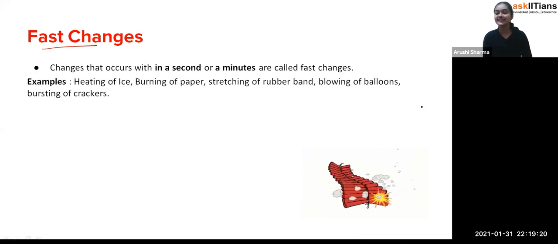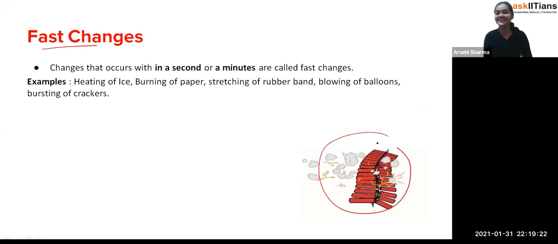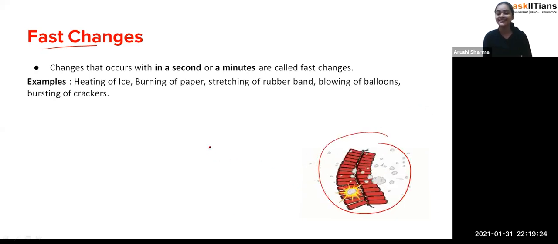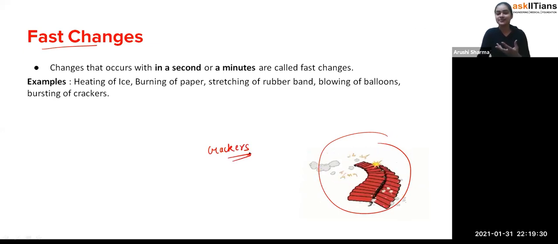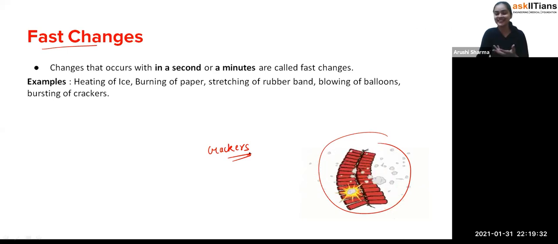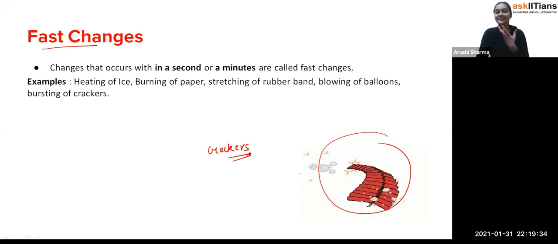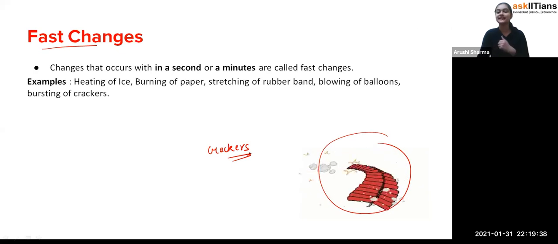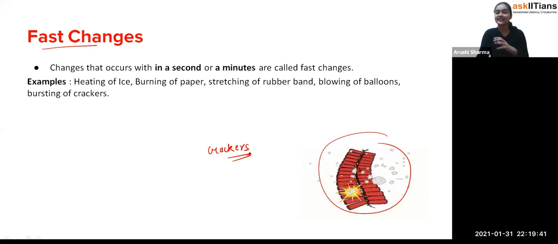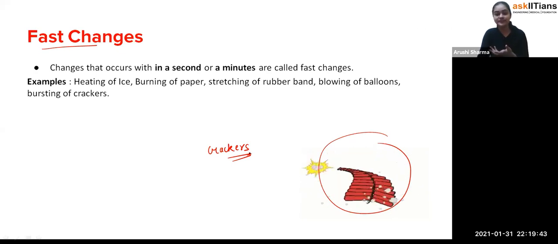As you can see, here this is the dancing cracker. Exactly. Every child knows this thing, that on the festival of Diwali we generally burn crackers, but it's not good because it can cause environmental pollution.